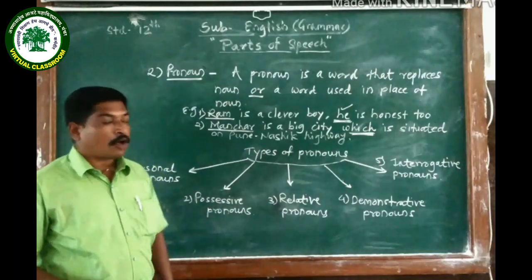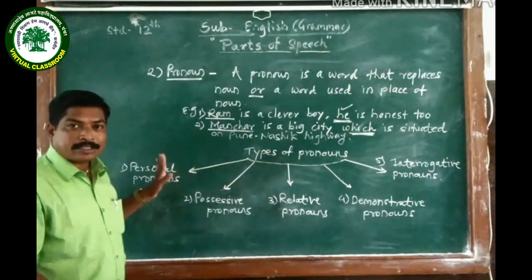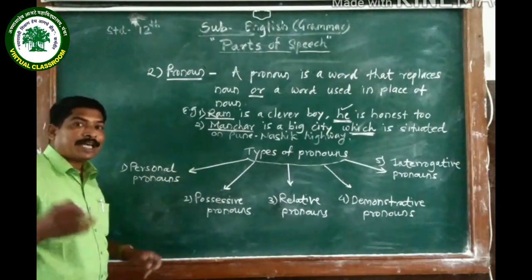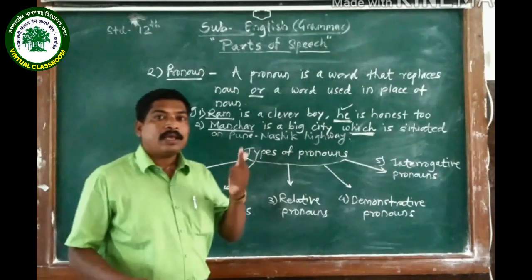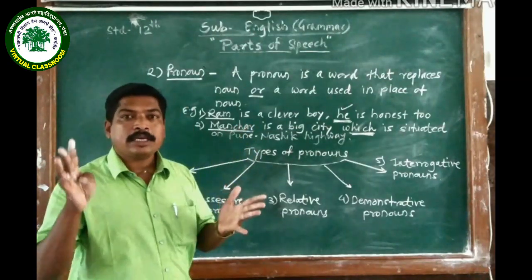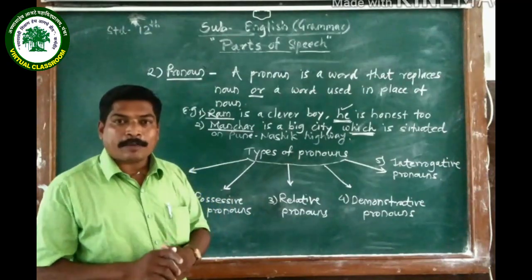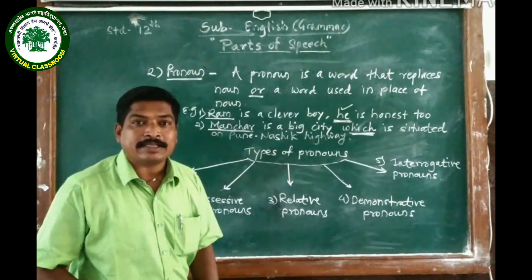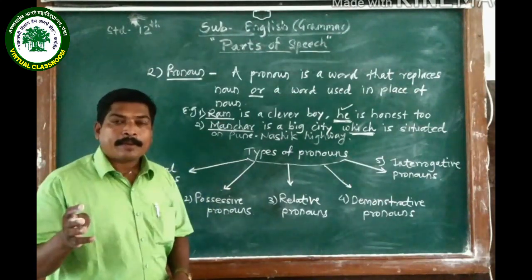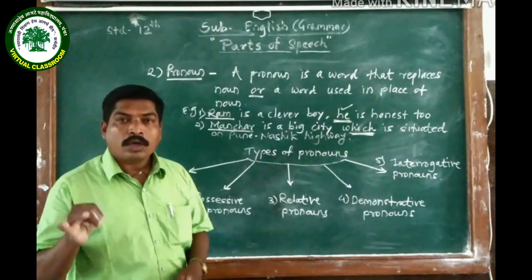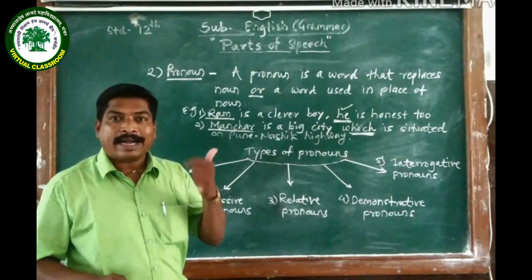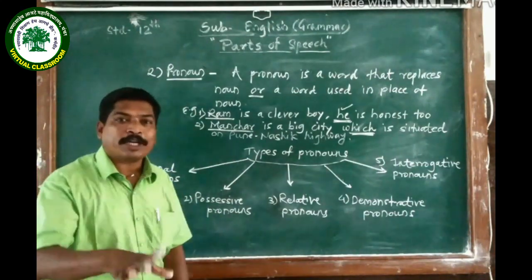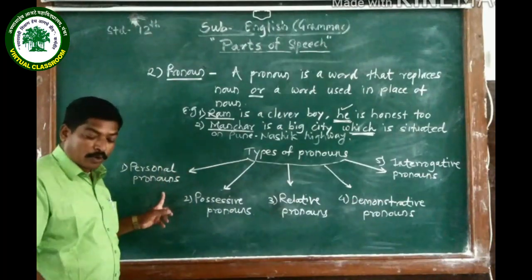Now, which are the types of pronouns? Here is a list. The first one is personal pronouns. Which are the personal pronouns? I, we, you, he, she, it, and they. These pronouns are used as the subject of the sentence. Then me, us, you, him, her, it, and them. Those are also personal pronouns, and these are used as the object of the sentence.